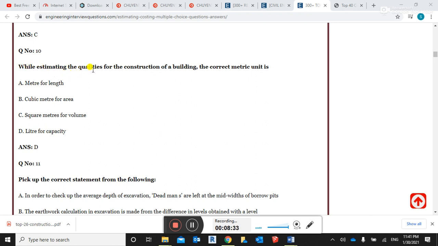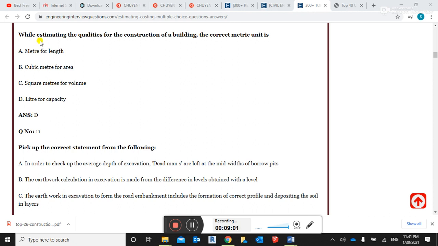While estimating the quantities for the construction of the building, the correct metric unit is liter for the capacity, meter for the length, cubic meter for area. This is the wrong answer. Cubic meter for area? Area is square meter. Meter for the length and square meter for the volume. No.